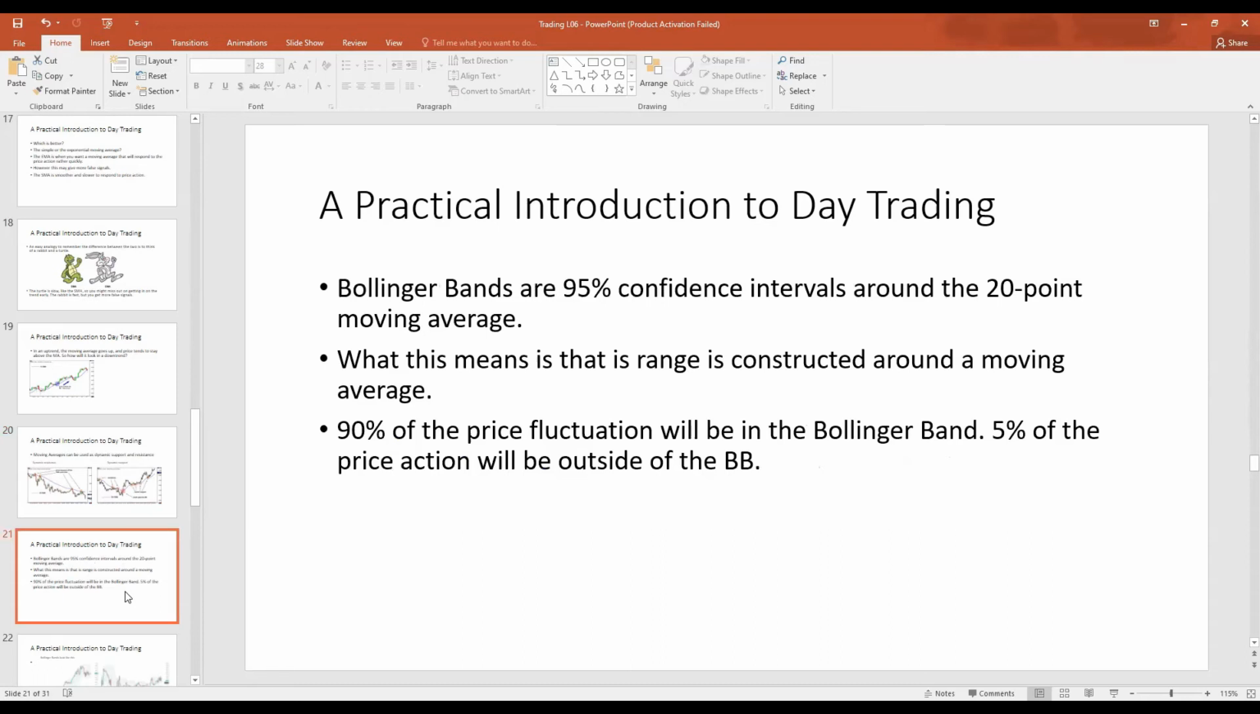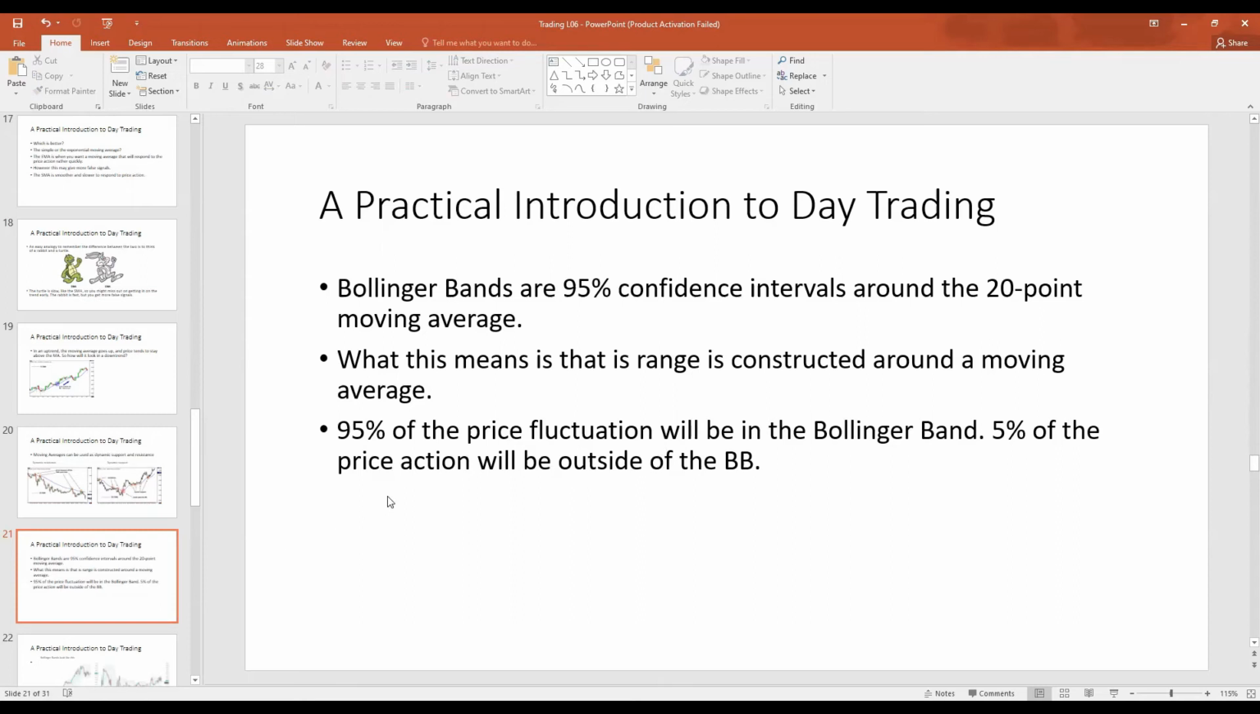So the next technical indicator I want to show you is the Bollinger Band. You might be asking, what is a Bollinger Band? A Bollinger Band is a confidence interval. It is a 95% confidence interval. In other words, 95% of the fluctuation of the price of the asset will be within the Bollinger Band. However, 5% of the movement in the price of the asset will be outside the Bollinger Band.